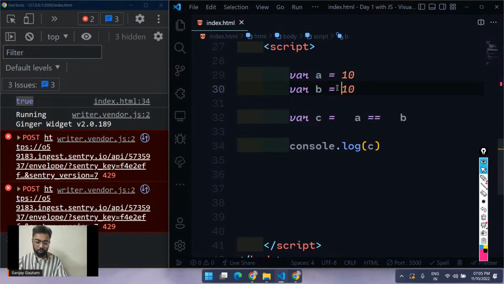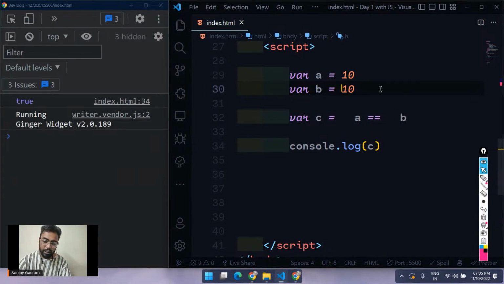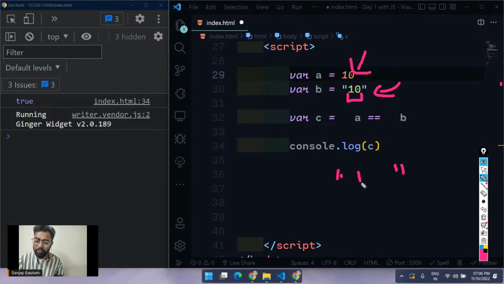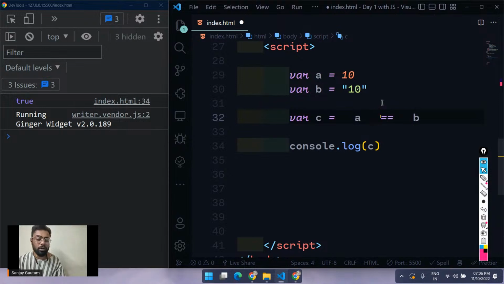But I'm going to do one more thing here. I'm going to convert this b to a string. So now a is a number, b is a string, and inside the string we have a number. Can you take a guess what will be the output? Can a number be equal to a string?